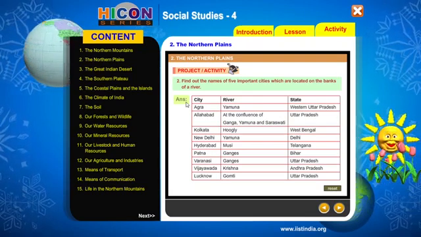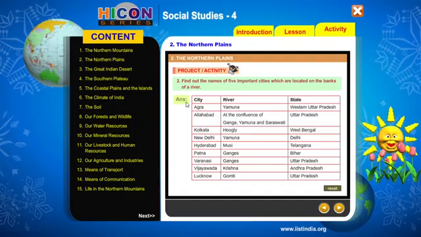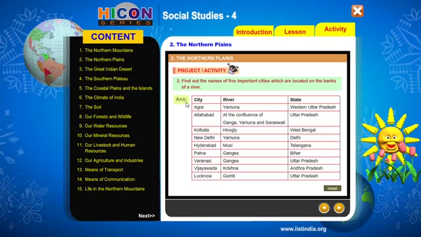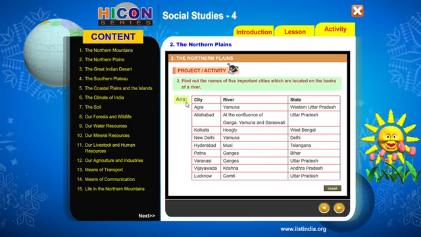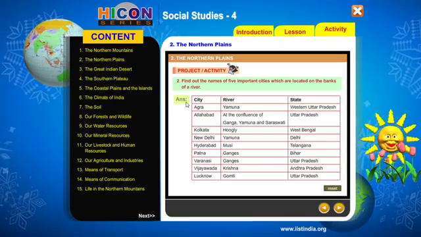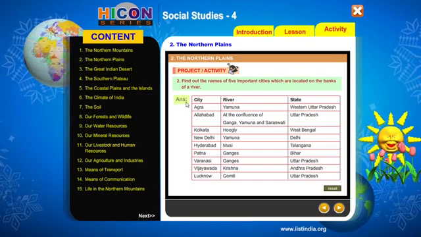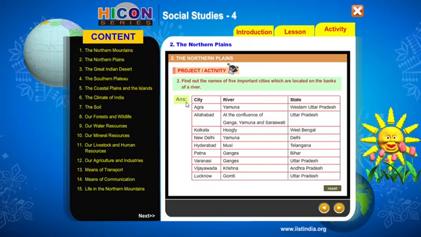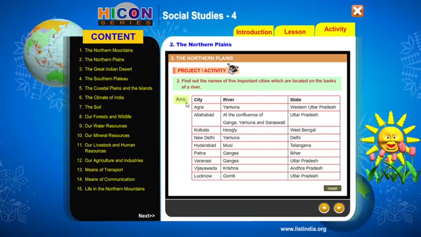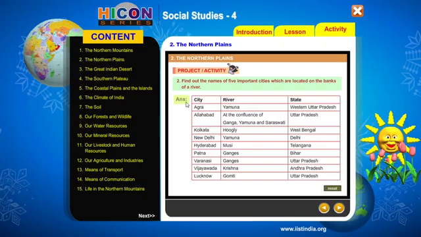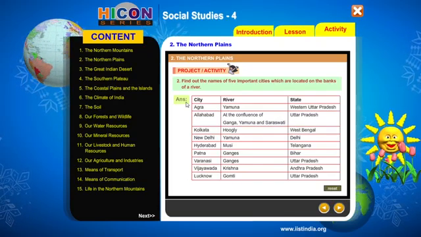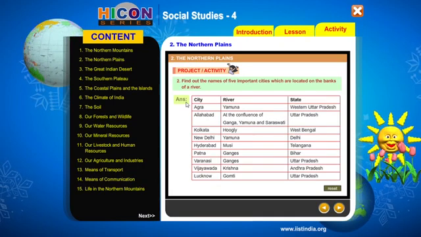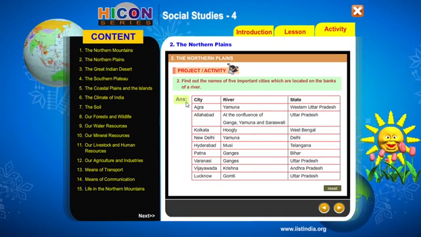So city is Agra, which is located on the banks of river Yamuna in the state of Uttar Pradesh, on the western part of Uttar Pradesh, right? Second city is Allahabad. Allahabad is at the confluence of Ganga, Yamuna and Saraswati. Confluence means the meeting place. So Allahabad is a place where all the 3 rivers, Ganga, Yamuna and Saraswati, are supposed to meet, right? And it is in the state of Uttar Pradesh.